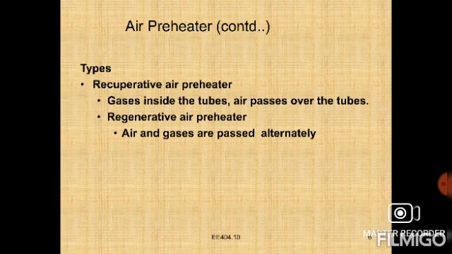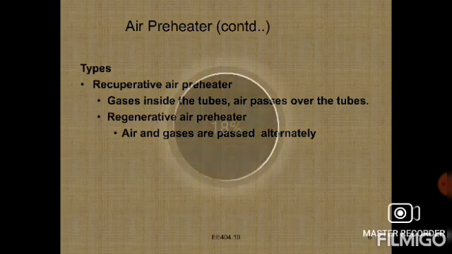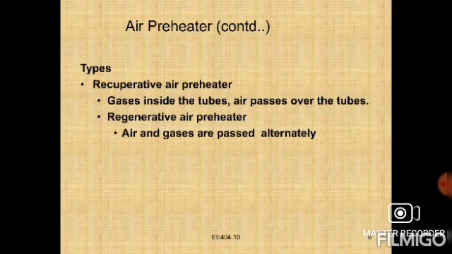In the recuperative air preheater, the flue gases flow inside the tube while the air passes over the tube, and in the regenerative air preheater, the air and the flue gases are passed alternatively through the same path. In this connection we use the air preheater to heat the air, right?